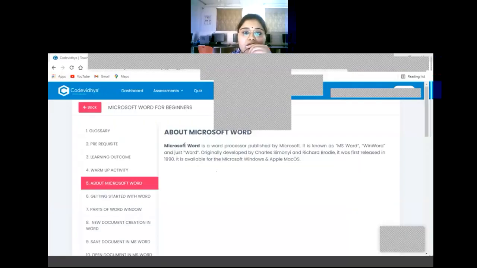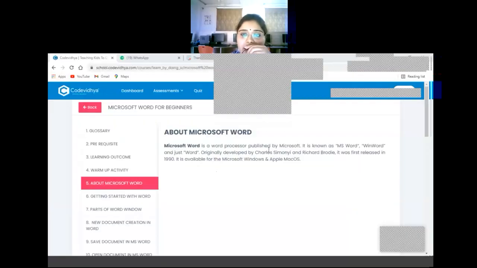Okay, so Microsoft Word is a word processor published by Microsoft. Microsoft is a company who has published this Microsoft Word. It is known as MS Word, WinWord or just Word. Means Microsoft Word को हम MS Word के नाम से भी बोलते हैं या फिर WinWord के नाम से या फिर only Word के नाम से भी हम इसको पहचानते हैं in computers.